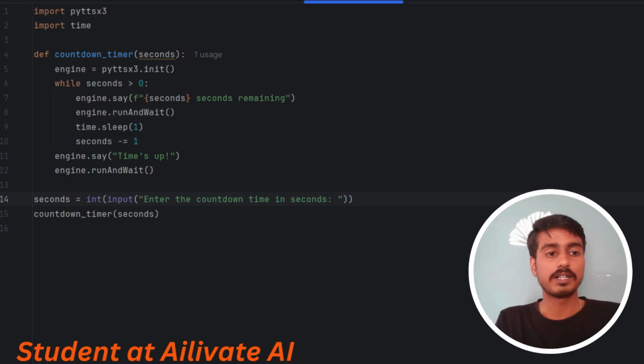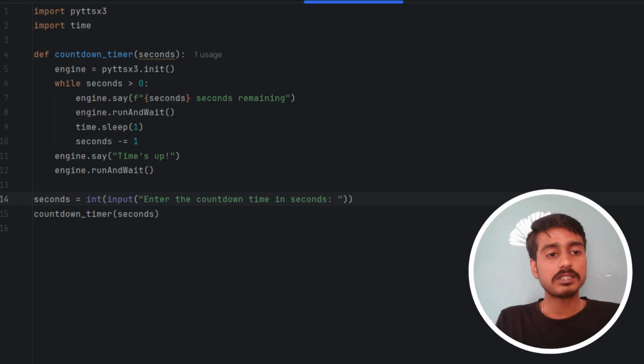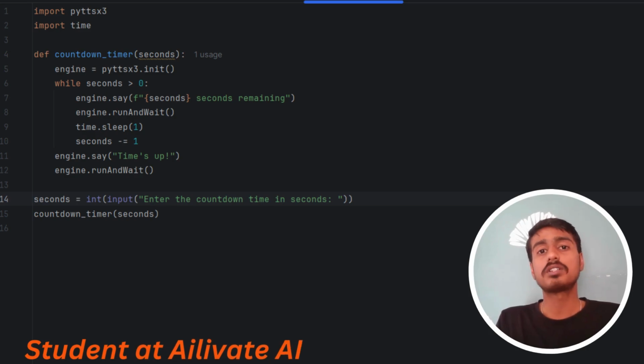Then engine.runAndWait again, because the program will wait for the speech command to finish. Only after the speech command runs will the program stop.